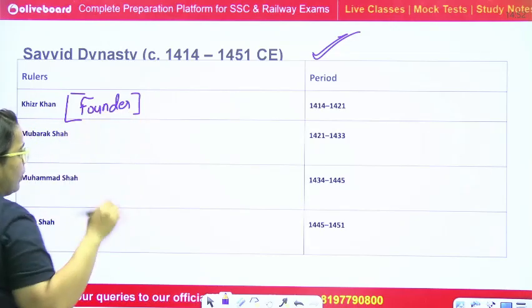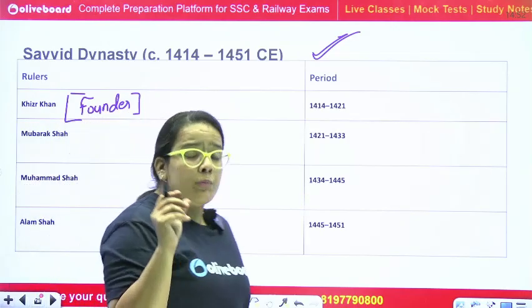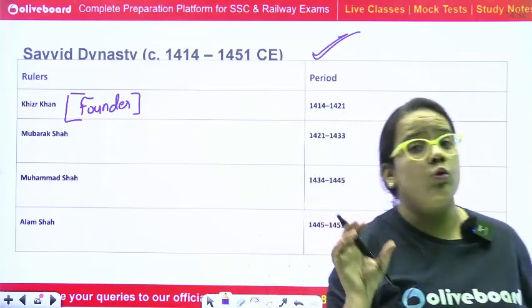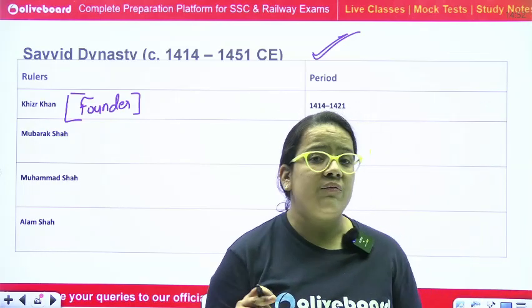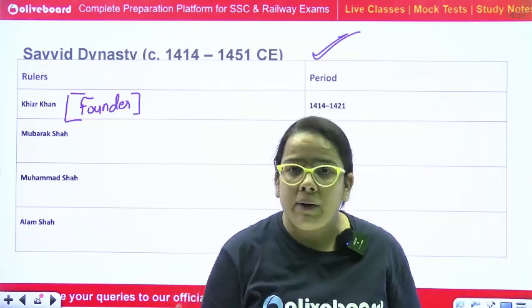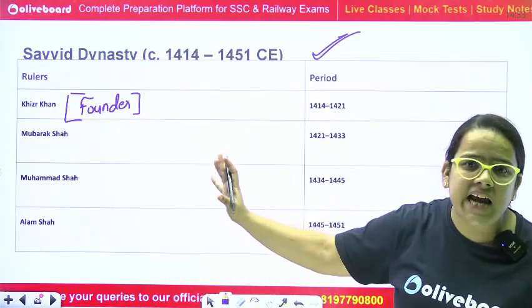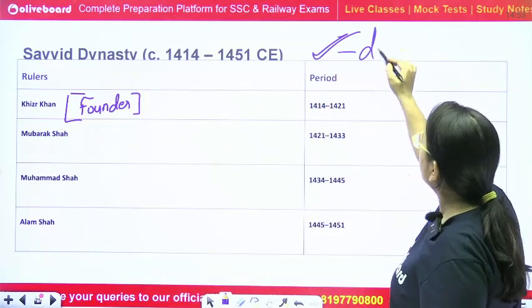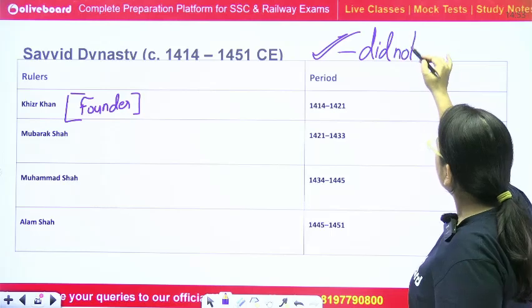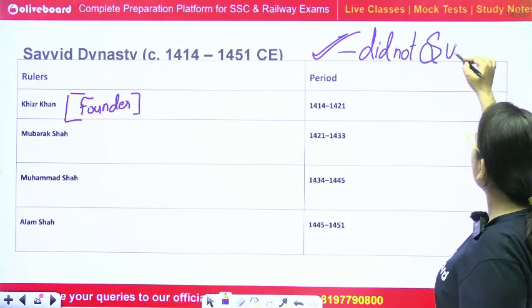He was the founder. Now, remember, Iltutmish took the authority letter of Sultan from the Baghdad Khalifa Al-Munsir Billah, right? The Sayyids were the first dynasty who did not accept the Sultan title.